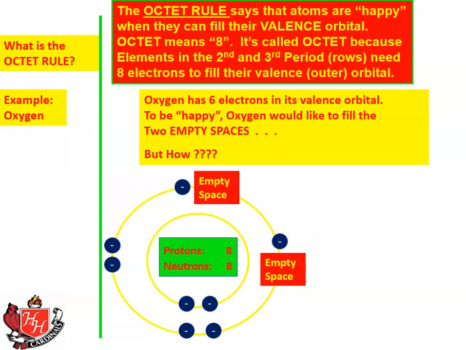Now, we have to watch out for using terms like happy and want, or have a desire to have the electrons come. Remember, atoms are not people. They don't think. So you have to watch out for those explanations when you get to the AP exam. But for right now, while we're just learning the basic concepts, it's okay to use terms like that. And we'll eventually get past that.